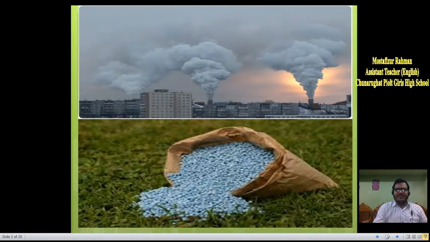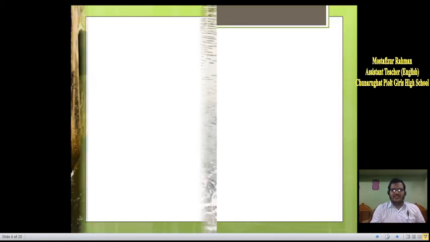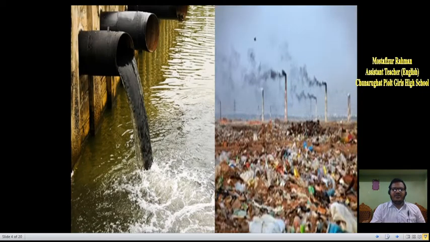In this picture, we see that smoke is emitting from the brick fields. In another picture, we see fertilizer which is used in the field. In this picture, we see that chemical toxins from mills and factories are disposed of in water. In another picture, we see some brick fields emitting smoke into the air.